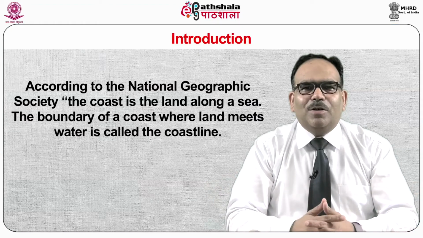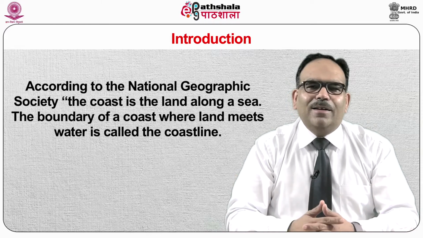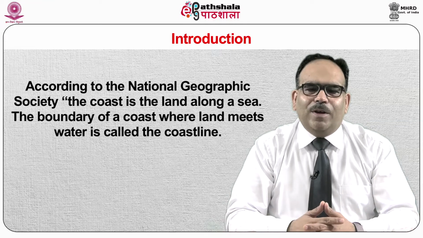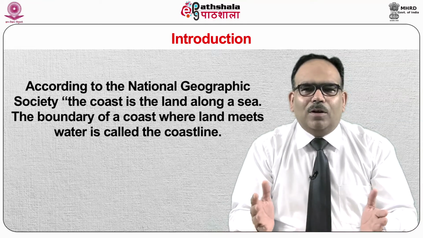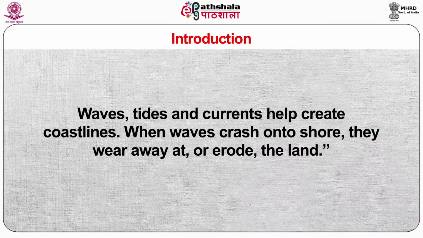According to the National Geographic Society, the coast is the land along a sea. The boundary of a coast where land meets water is called the coastline. Waves, tides and currents help create coastlines. When waves crash into shore, they wear away, or erode, the land.